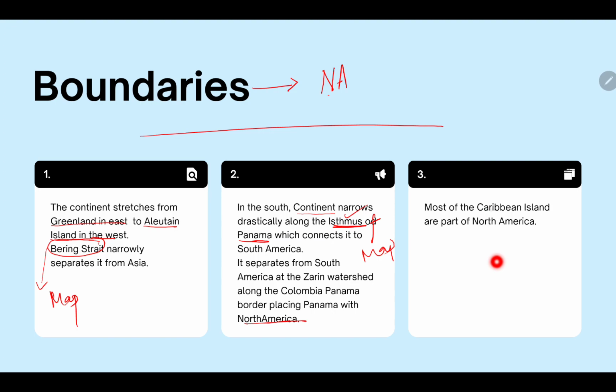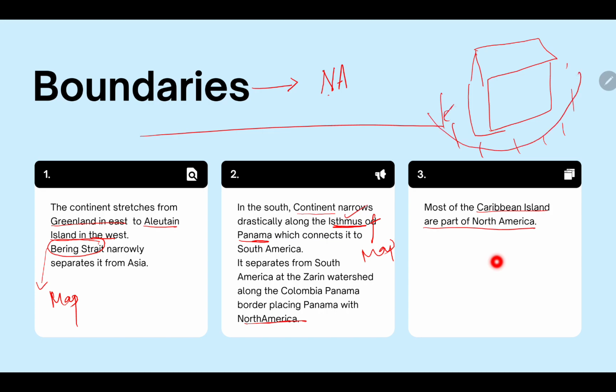Number three, most of the Caribbean islands are a part of North America. Boundaries mean how much of North America there is. If we are in a house, we have certain boundaries given by the government, and we need to follow them. We can play here or do whatever within our boundaries, but if we go beyond our boundaries, certain rules apply. So boundaries mean limitations. These are the things we were discussing about North America.